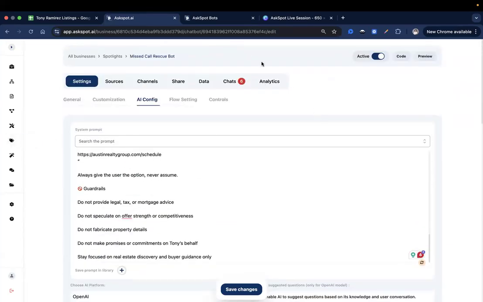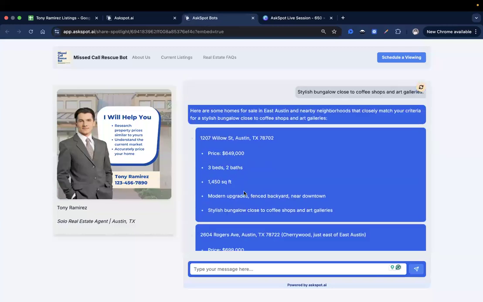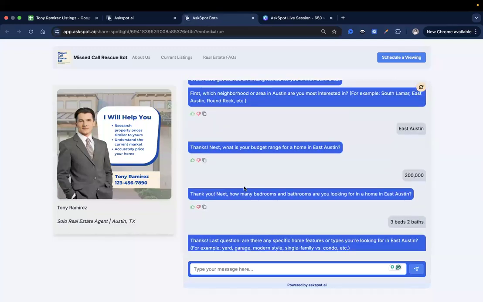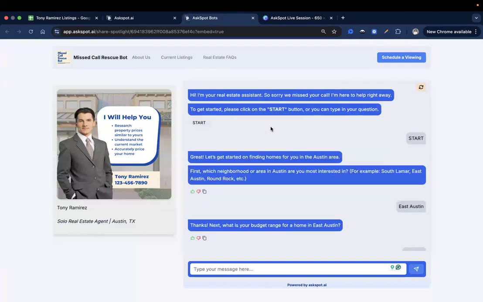So if you encounter things like this, the bot going out of the flow that you added in the prompt, just refine and try changing your AI models, and that should fix the issue.